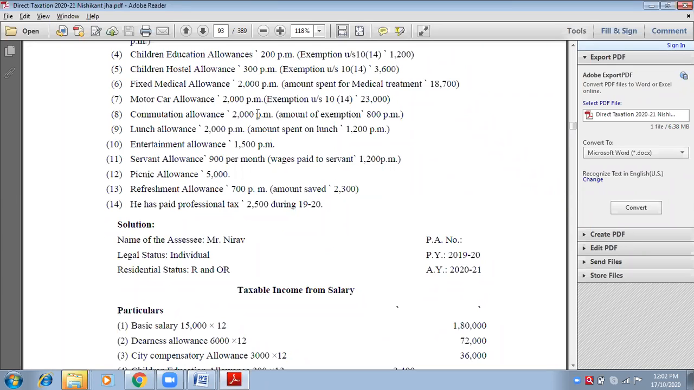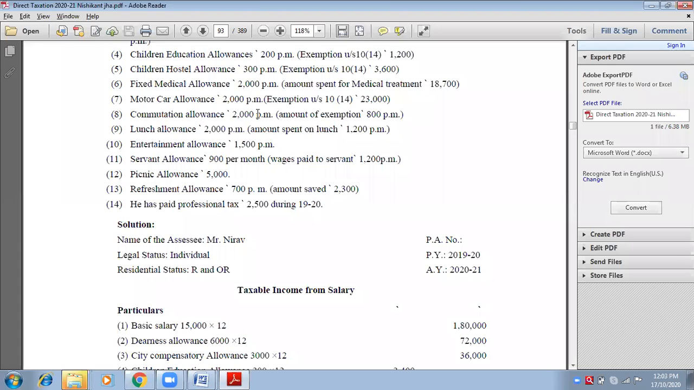What is the amount of exemption? 800 per month. So write down less exemption, bracket 800 into 12. Sorry, 800, yes. 800 hai wo, sorry. So 800 into 12. How much is it?